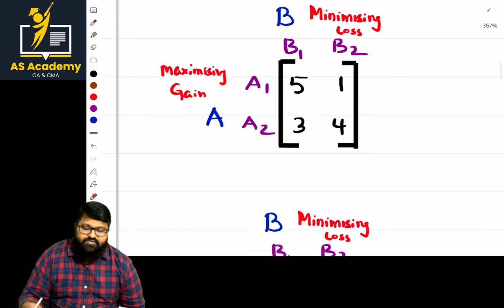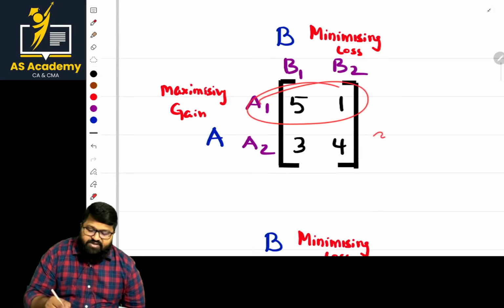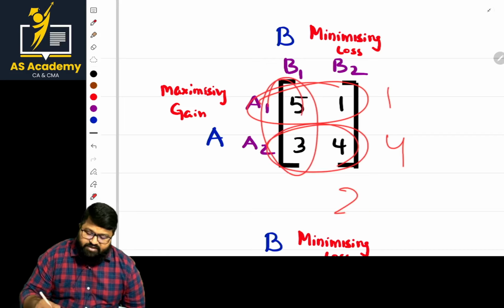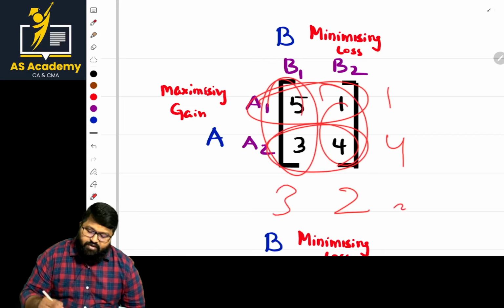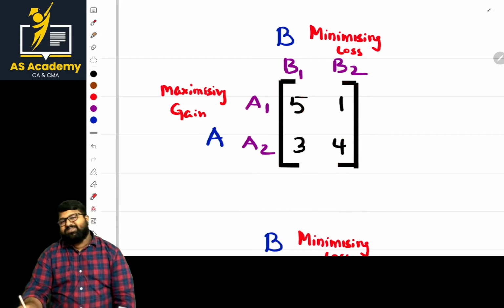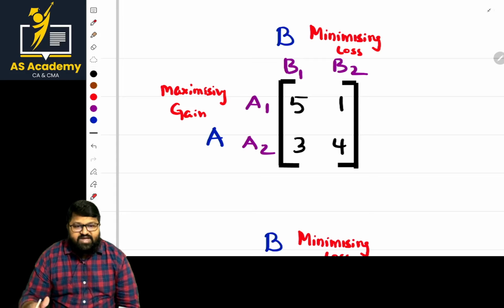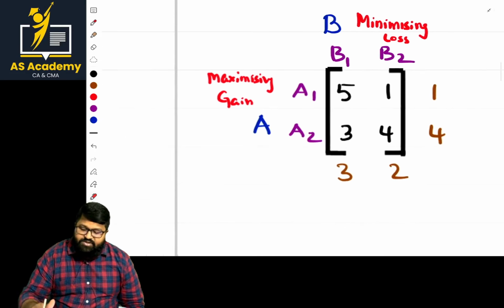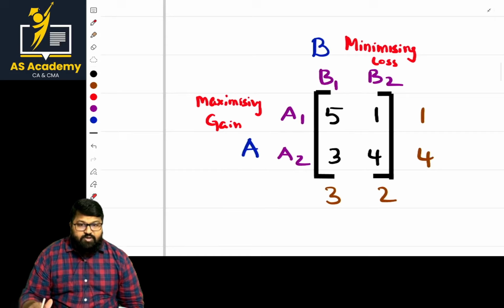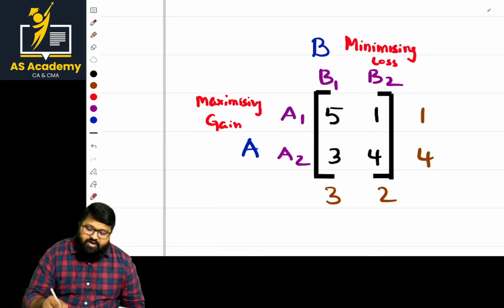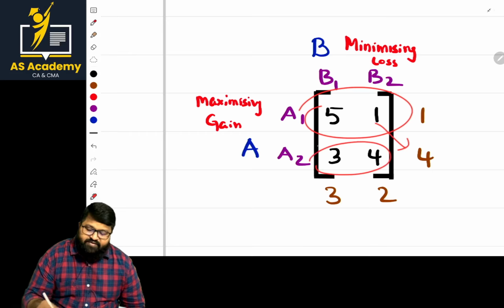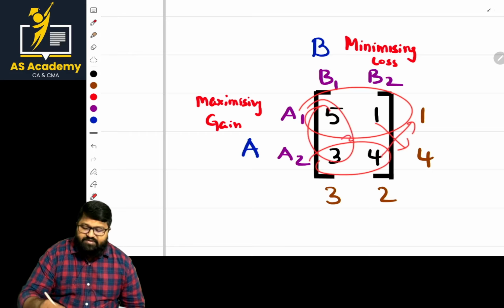In the case of the odds matrix, what should we do, sir? The difference between these two is written here, and the difference between these two is written here. The difference between these two is written here, and the difference between these two is written here. Now we have to calculate probabilities. That's the basic first part now. Sir, if it is done, it will be very good for you. Sir, here what is there? Is it visible, ma'am? Is it audible? Okay, if it is fine. So what I have done: the difference written here, the difference written here, and the difference between these two written here, and the difference between these two written here.